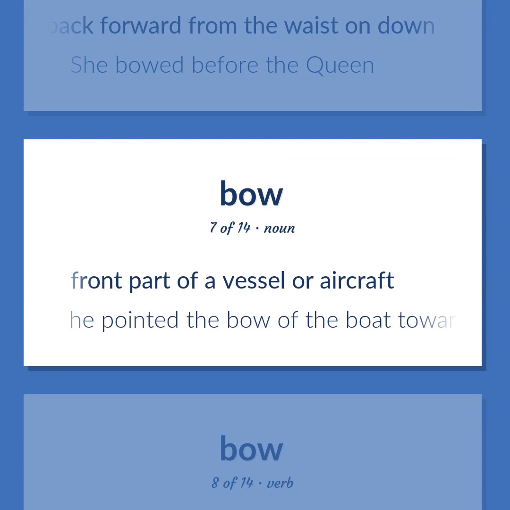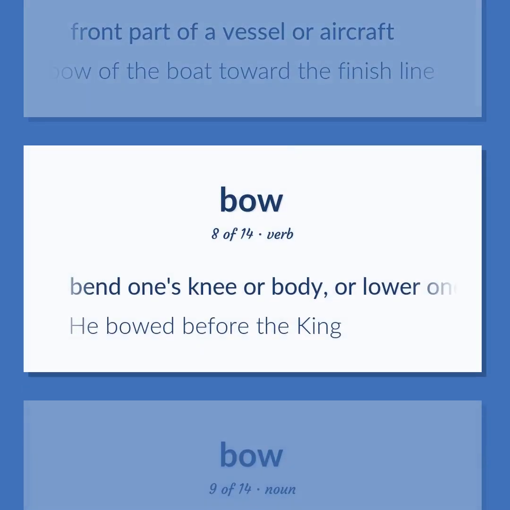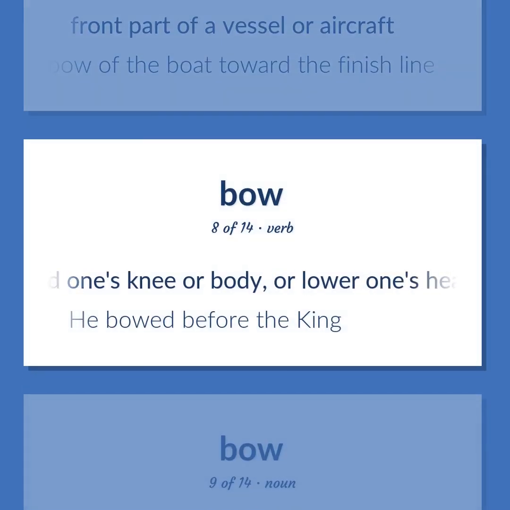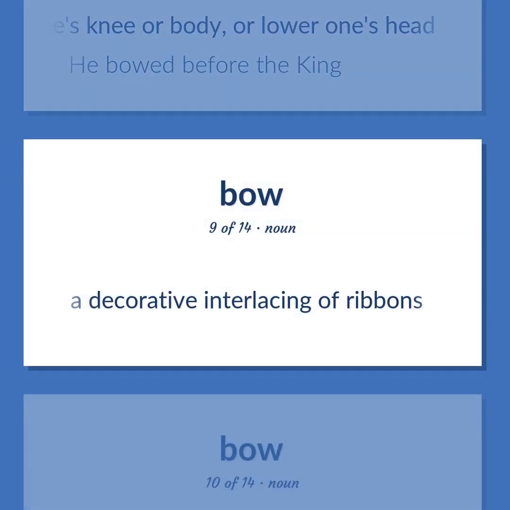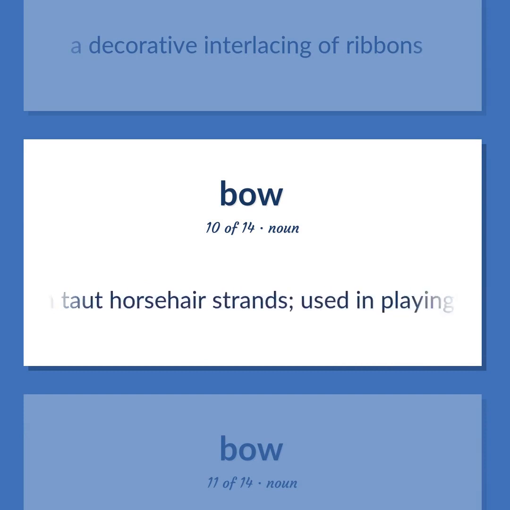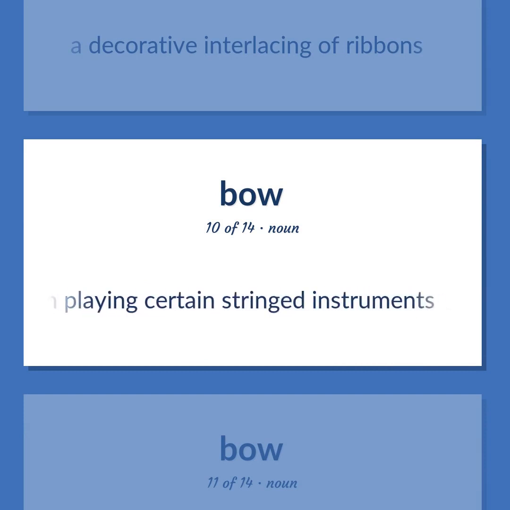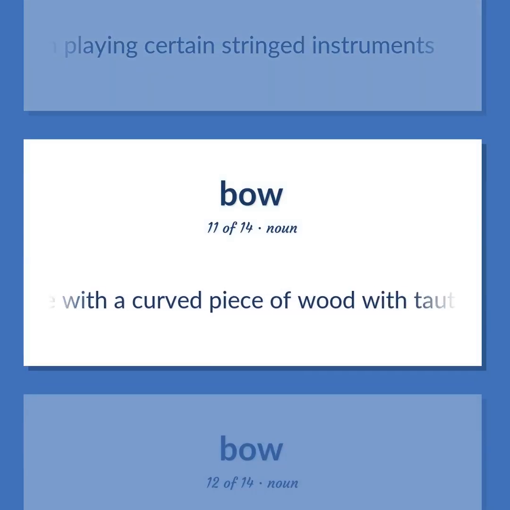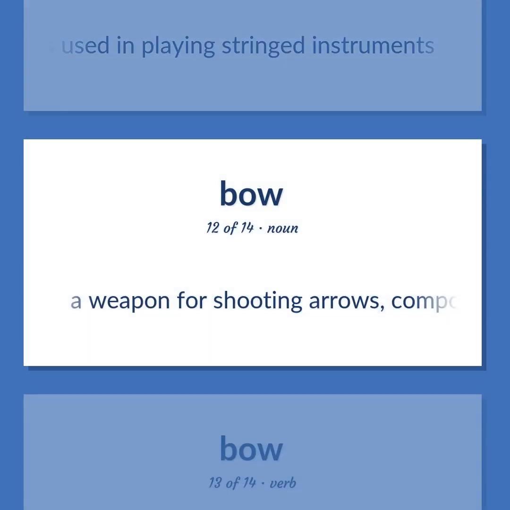Front part of a vessel or aircraft. He pointed the bow of the boat toward the finish line. Bend one's knee or body, or lower one's head. He bowed before the king. A decorative interlacing of ribbons. A slightly curved piece of resilient wood with taut horsehair strands, used in playing certain stringed instruments. A stroke with a curved piece of wood with taut horsehair strands that is used in playing stringed instruments. A weapon for shooting arrows, composed of a curved piece of resilient wood with a taut cord to propel the arrow.